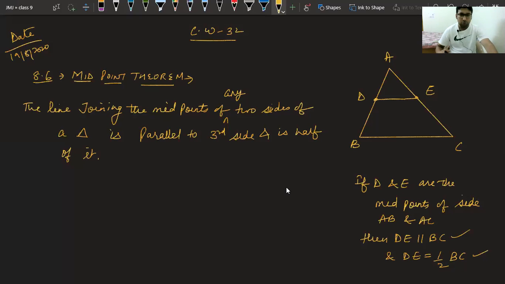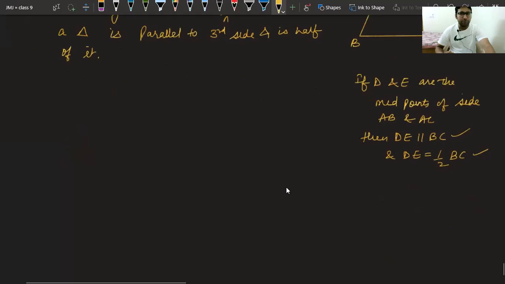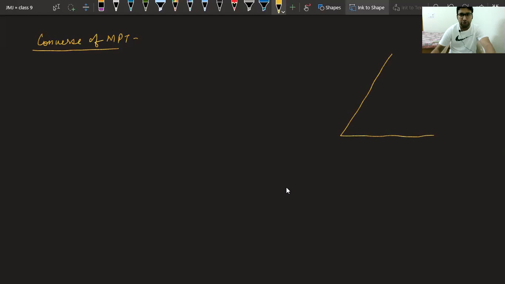Good. Now, let's see the converse of midpoint theorem. Converse of MPT. Converse is simple. For that also, first I will explain on the diagram. Try to see the diagram carefully and then try to understand how it works.